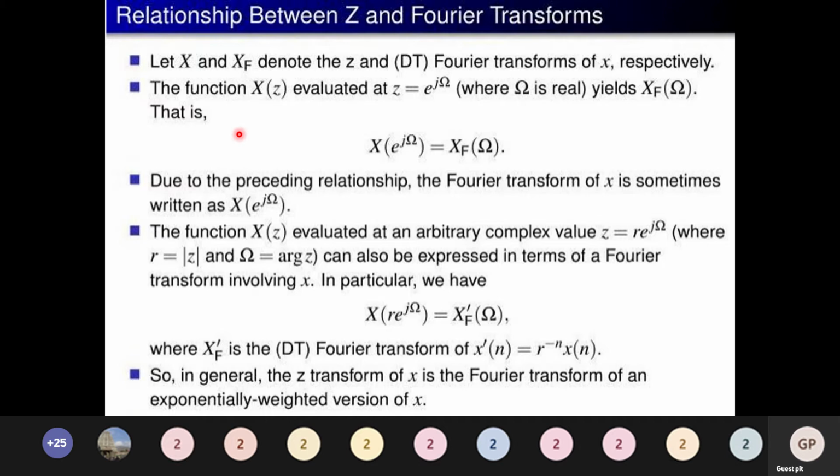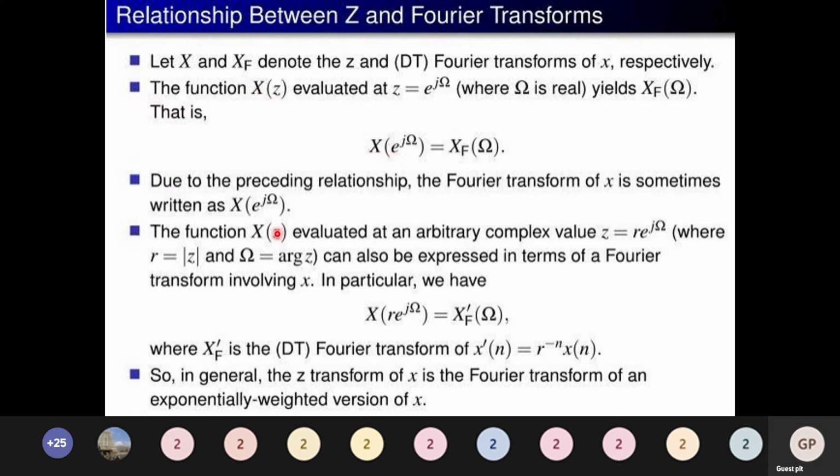Let X and X_F denote the Z transform and the DTFT, the discrete time Fourier transform, of x respectively. The function X(z) evaluated at z = e^{jω}, where ω is real, yields X_F(ω). That is, X(e^{jω}) is X_F(ω). So by this comparison, directly we can come to the conclusion that z = e^{jω}.